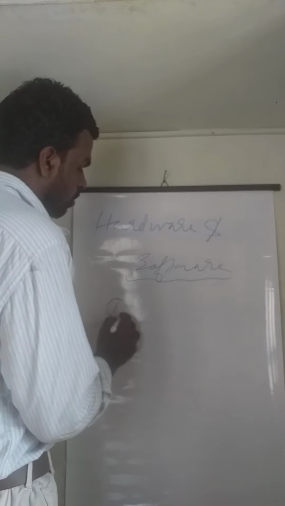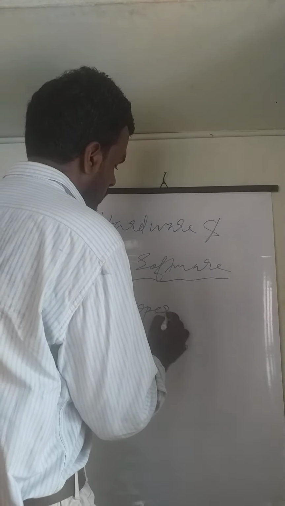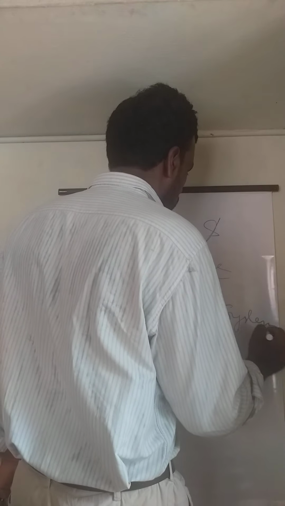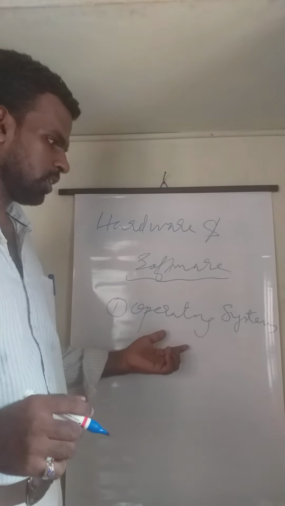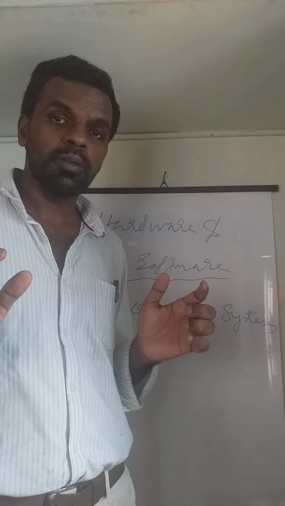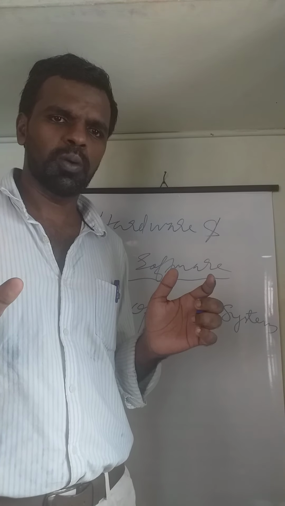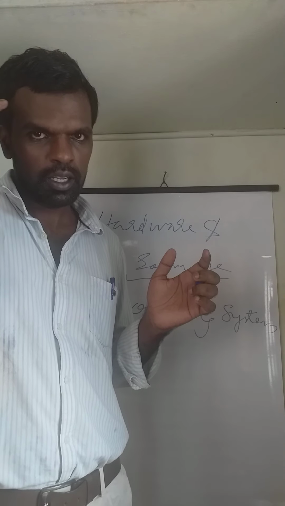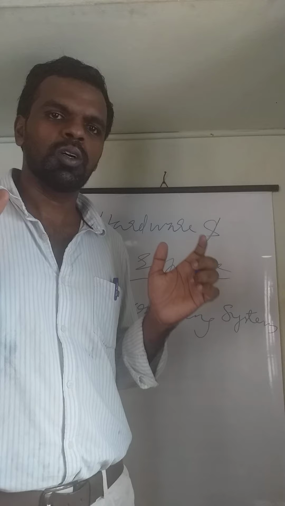First one, the main software, is the operating system. Operating system is one of the softwares. Operating system is in our human body. All activities are done by our brain. Brain has one software.